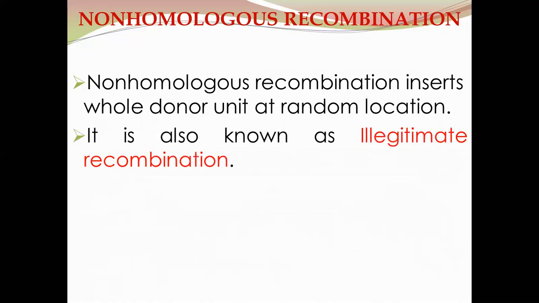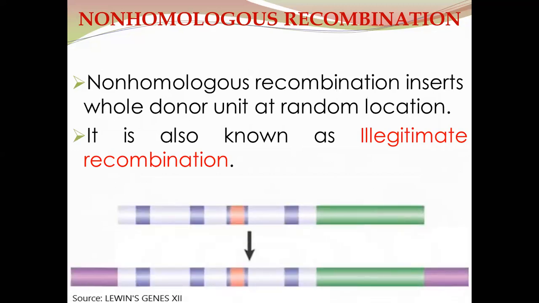So in case of non-homologous recombination, a complete segment of DNA is inserted at a random location. So this segment of DNA is inserted between these two segments of the DNA. So in case of non-homologous recombination, there is the insertion of the whole donor unit at a random location.